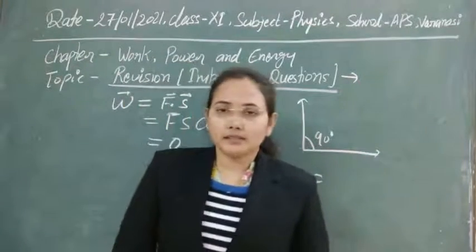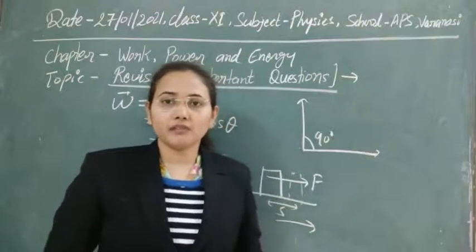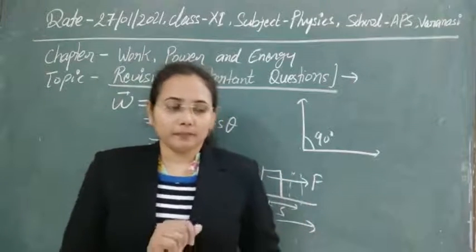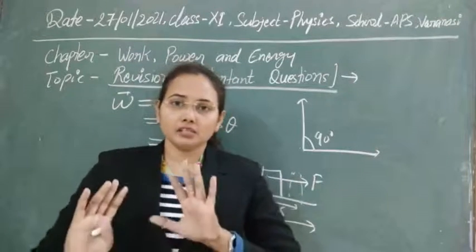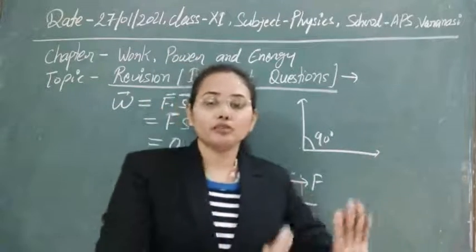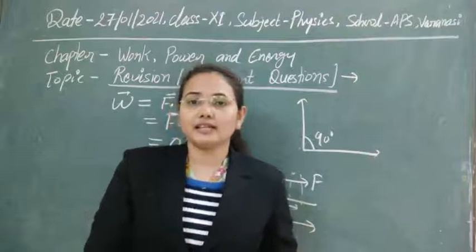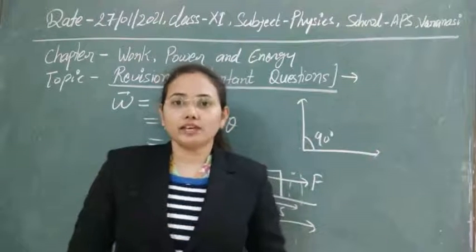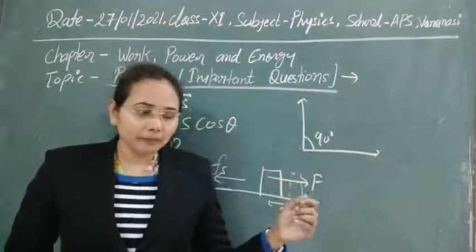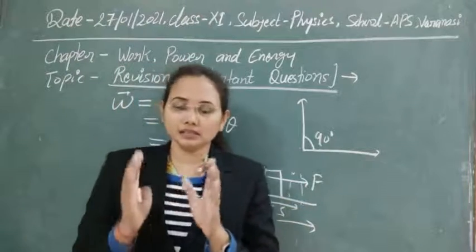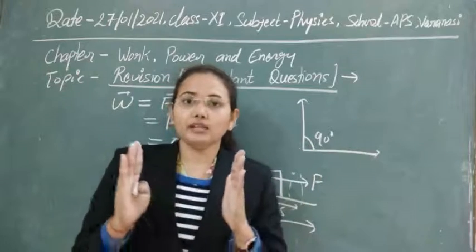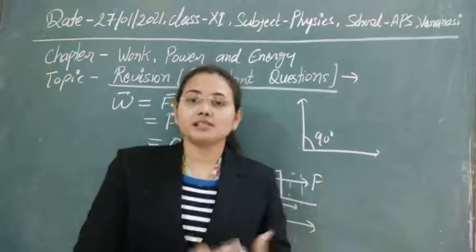Next, suppose we have a variable force, meaning the value of the force we are using is changing with time. Like if we are pushing a body with some constant force, and after some time we apply more force on it, then the value of force is changing. Whenever such forces act on the body, work done can be calculated by summation. You can first resolve the forces, meaning up to which value it is constant, and after that take the summation of all these.